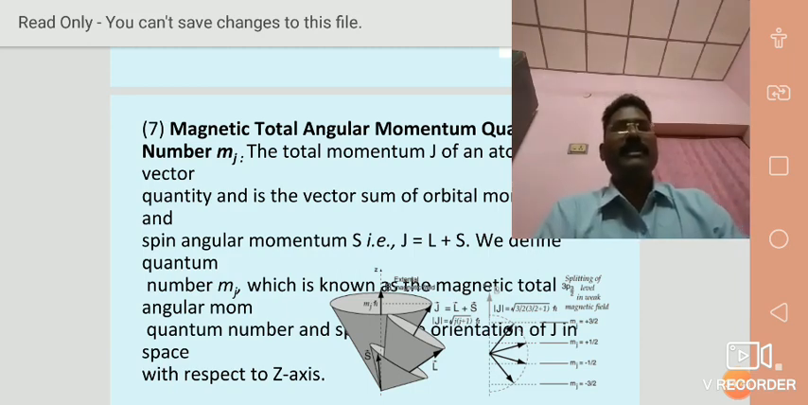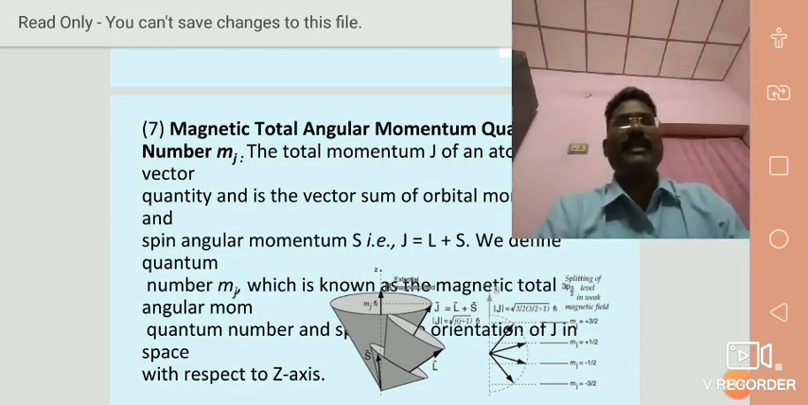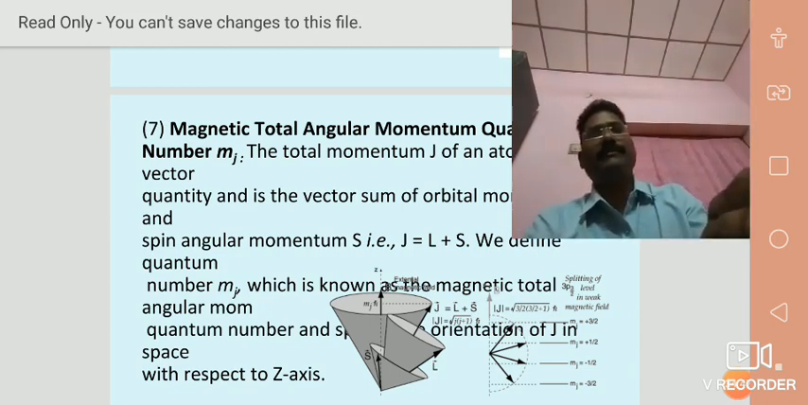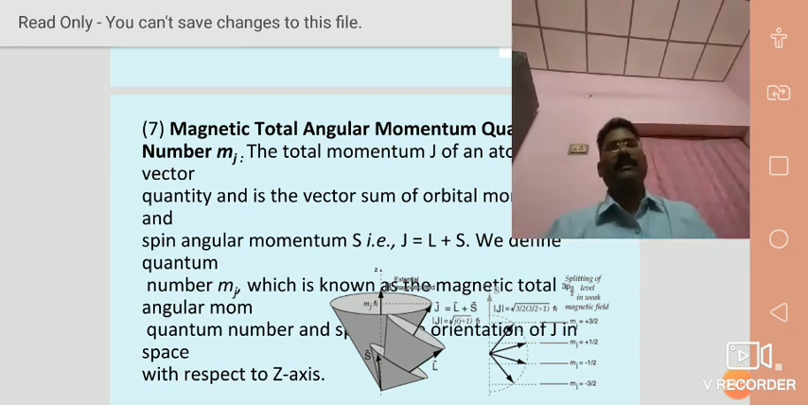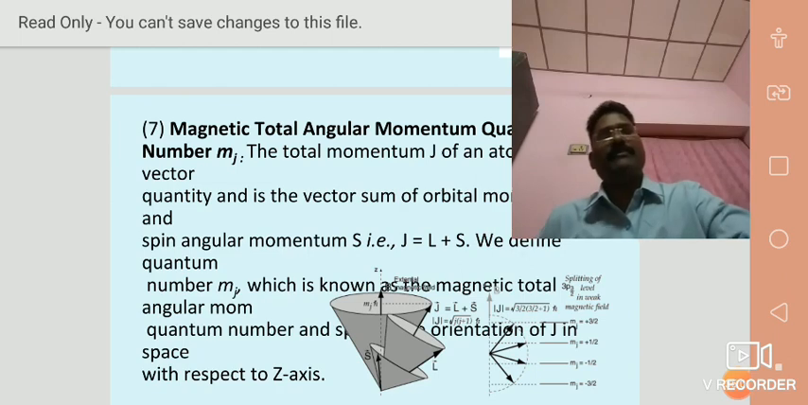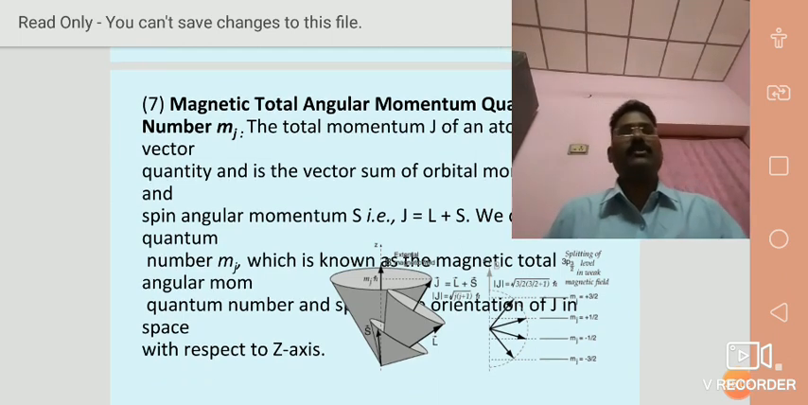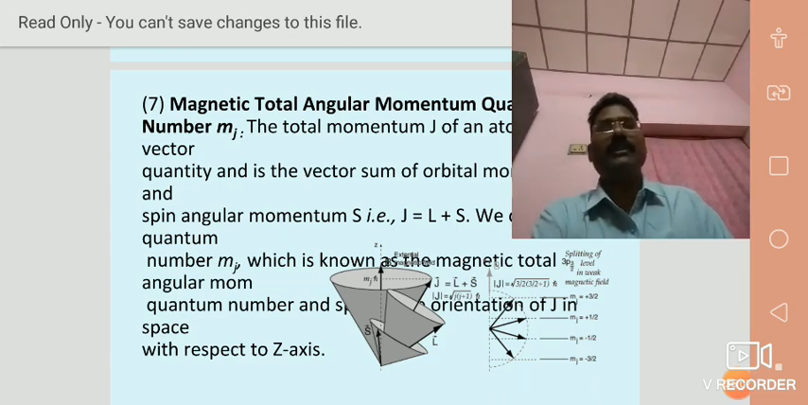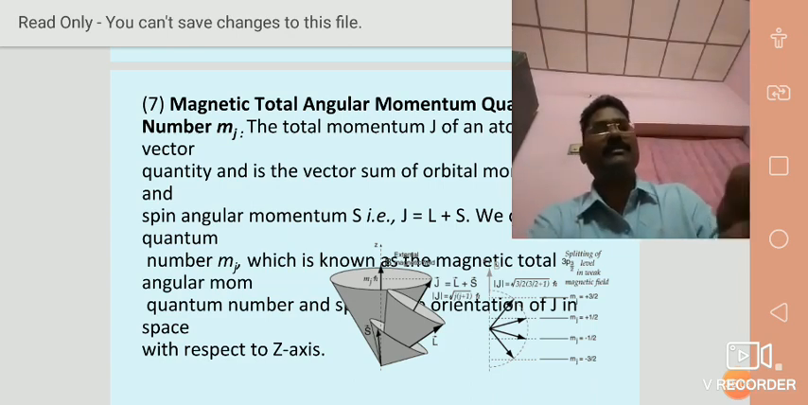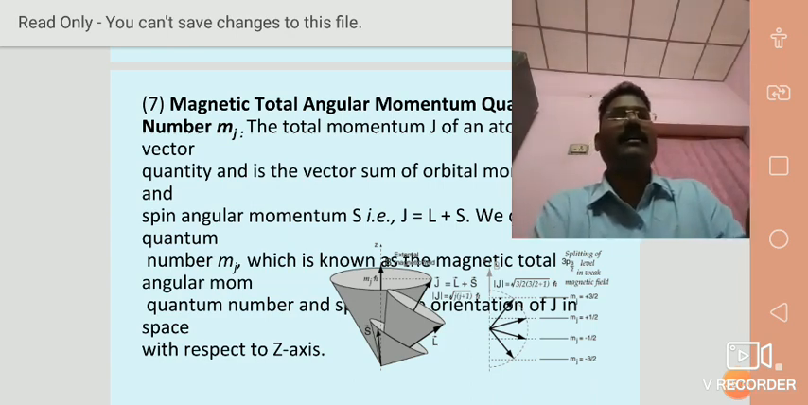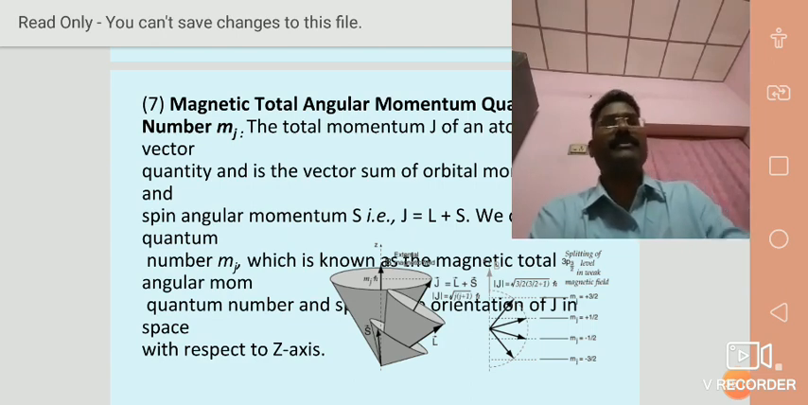The orientation of J can be shown in the below diagram, with the S cone below and the L cone above. The big cone represents J. Mj can have 2j plus 1 values, excluding 0, with respect to the z axis. That was shown in the below diagram on the right hand side.